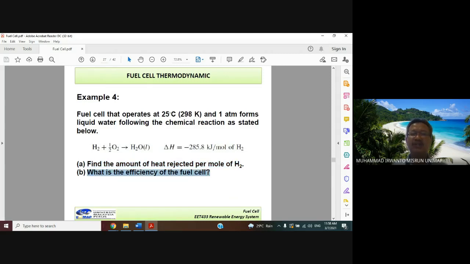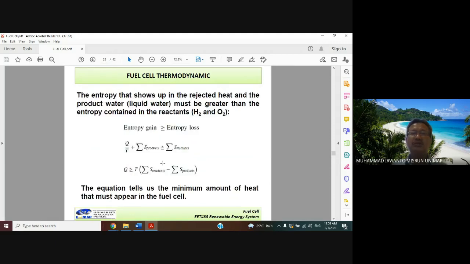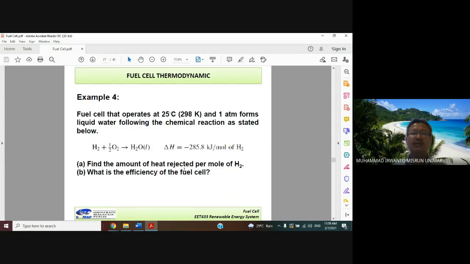What is the efficiency of the fuel cell that we can find using this formula? First we want to find the value of Q, which is equal to T multiplied by sigma S reactants, the entropy of the reactants, minus sigma S products, the entropy of the products.